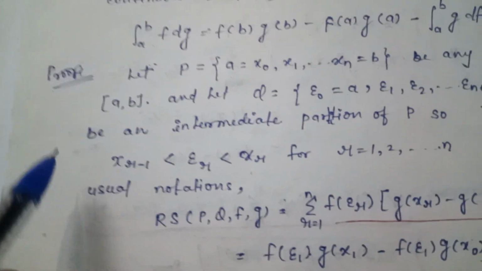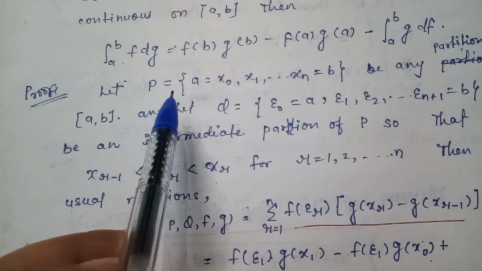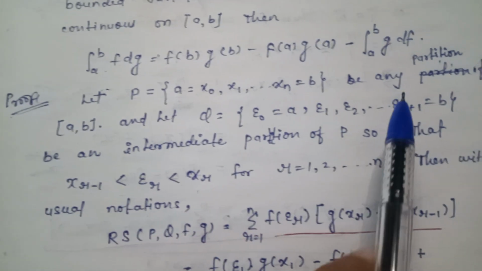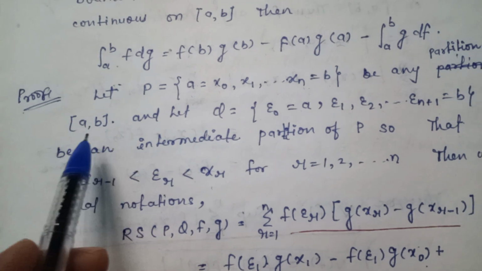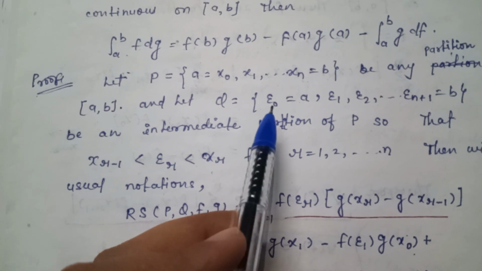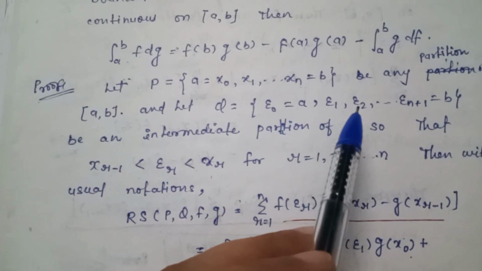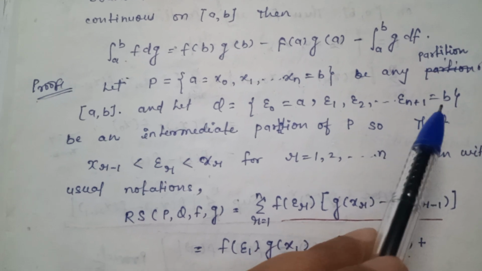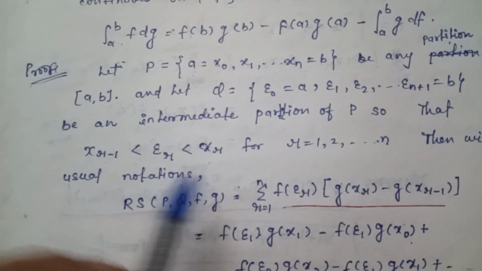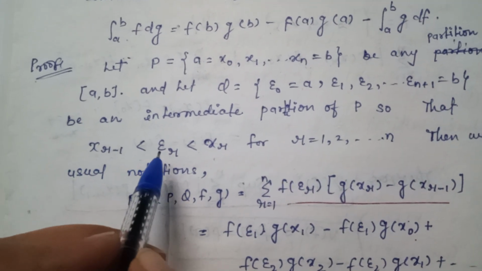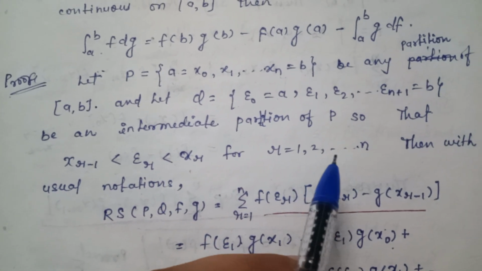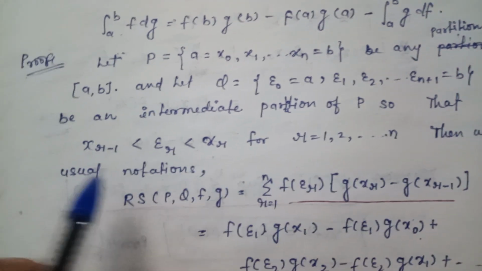So the proof of this theorem is: let P = {a = x0, x1, and so on, xn = b} be any partition of the closed interval [a, b], and let Q = {epsilon 0 = a, epsilon 1, epsilon 2, ..., epsilon n+1 = b} be an intermediate partition of P, so that x_{r-1} is less than epsilon r is less than x_r for r = 1, 2, 3, and so on to n. Then with usual notation,